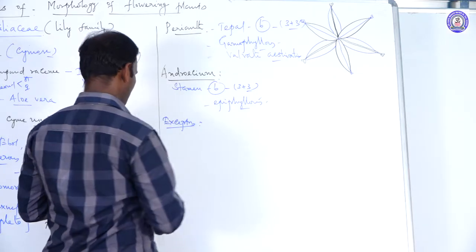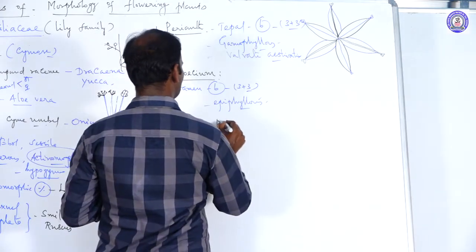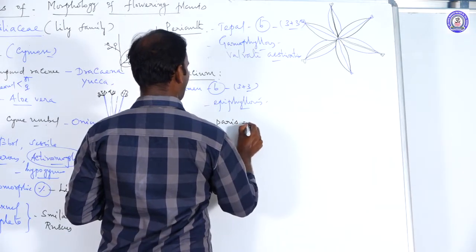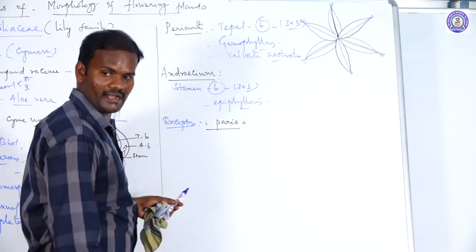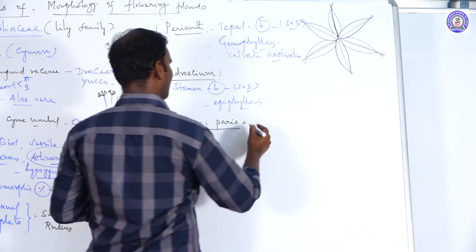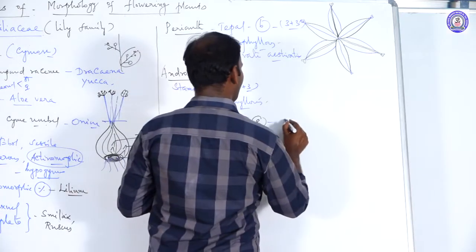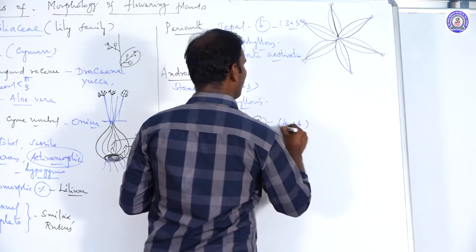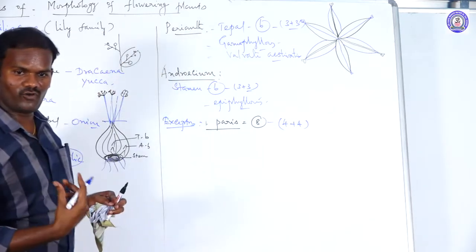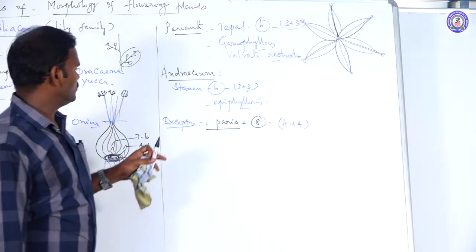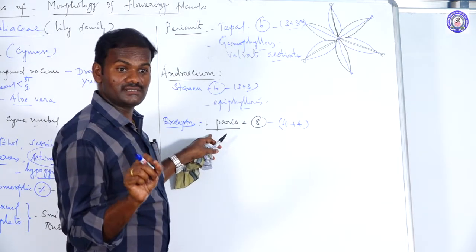The next is except some species. Exceptions, for example, Paris. Paris is a plant. The total number of stamens is 8, arranged in 2 whorls of 4 each. 4 plus 4. Outer whorl is 4, inner whorl is 4. So there are exception cases.